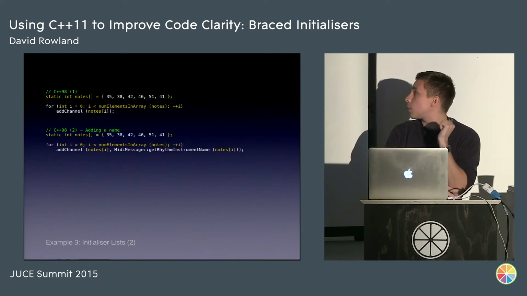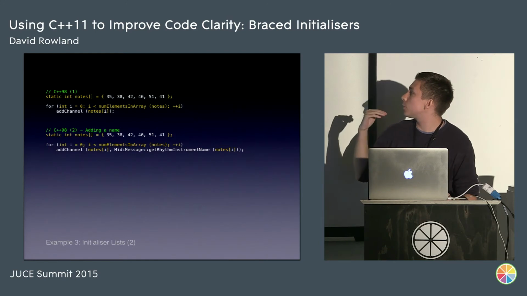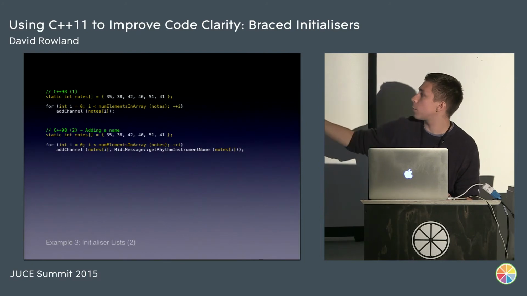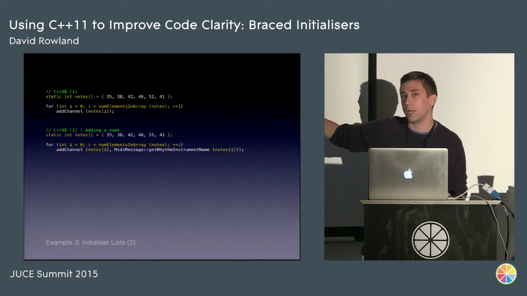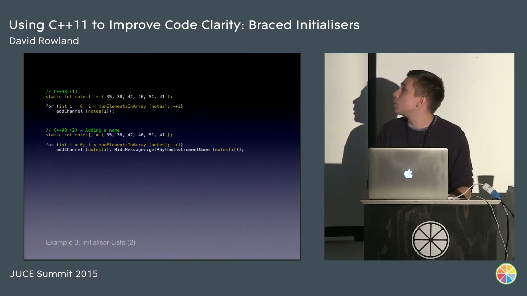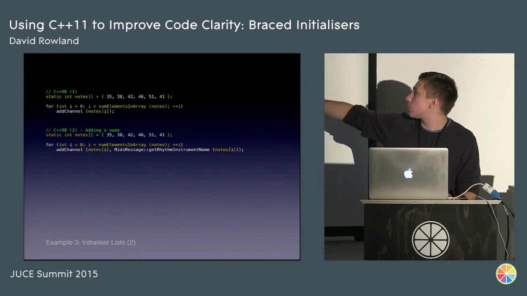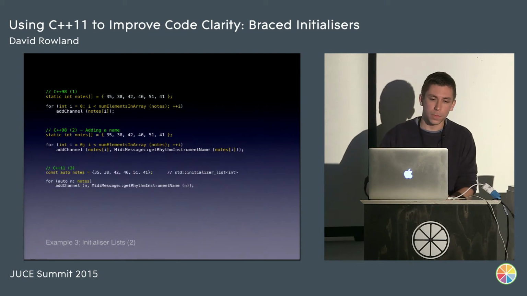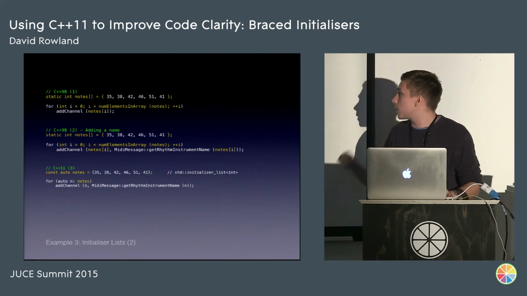So in C++98, we might not just be using the number once, we may be using it twice. In this example, we're also providing a name for the channel, which is going to be displayed on the screen. So we've ended up dereferencing this array twice. We've got this extra repeated notes dereference here. So how do we improve this in C++11?